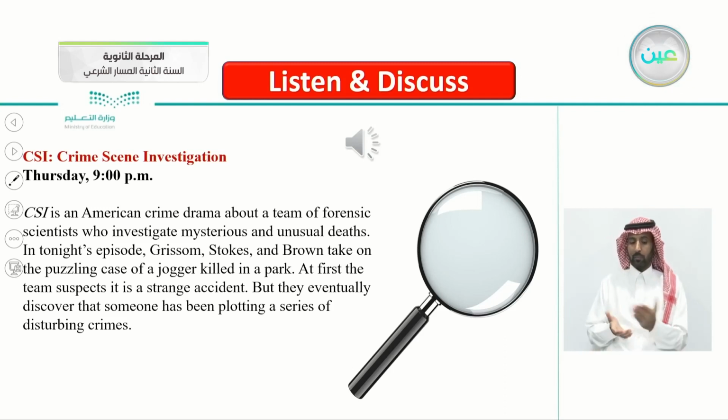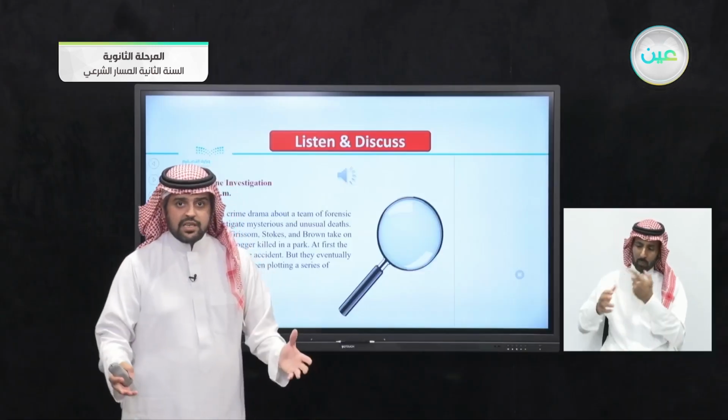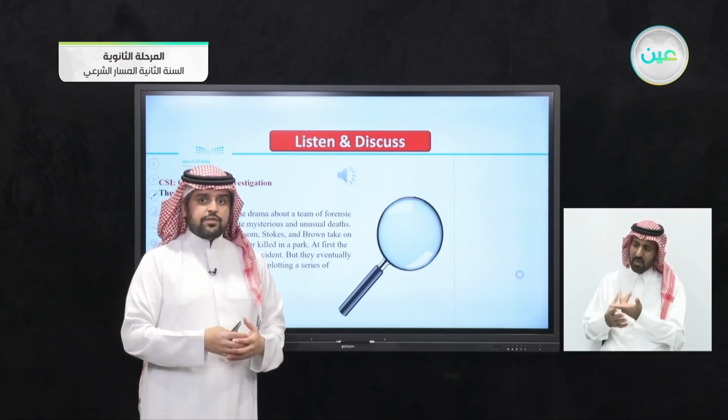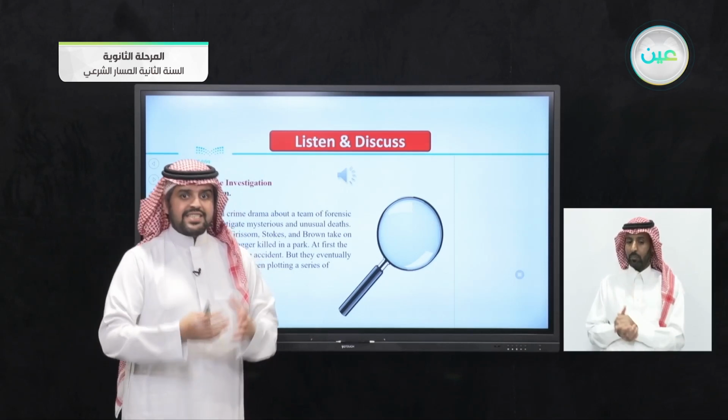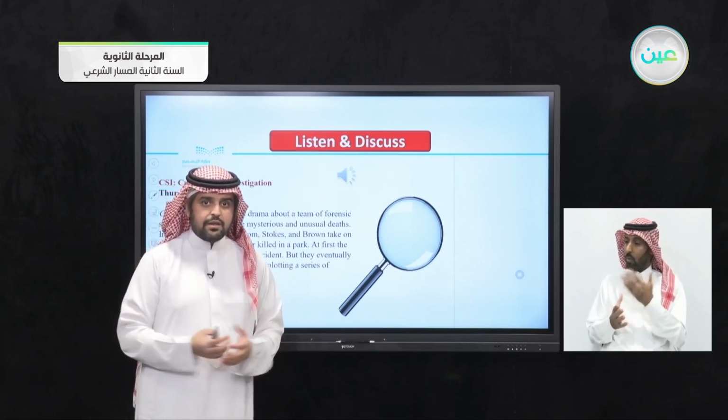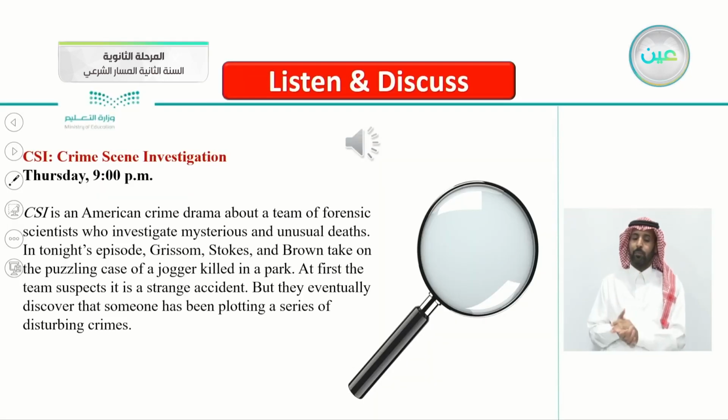So as mentioned here, CSI is an American crime drama about a team of forensic scientists, the scientists that go to the crime scene and try to figure out how the victim died, and try to act like detectives in a scientific way. Let's say that they try to figure out how and why the victim died. So again, it's an American crime TV drama about a team of forensic scientists who are investigating mysterious and unusual deaths.